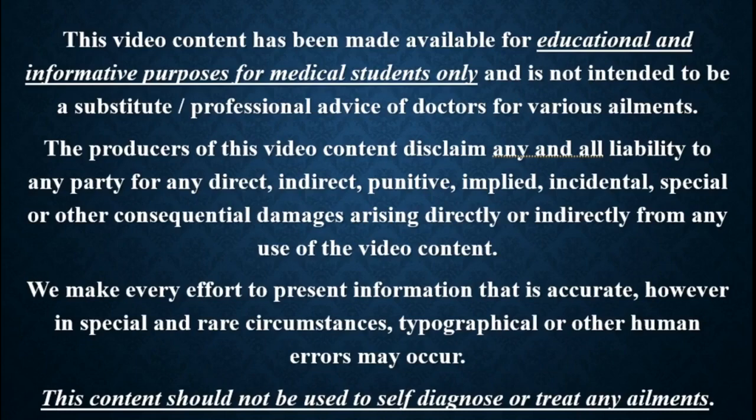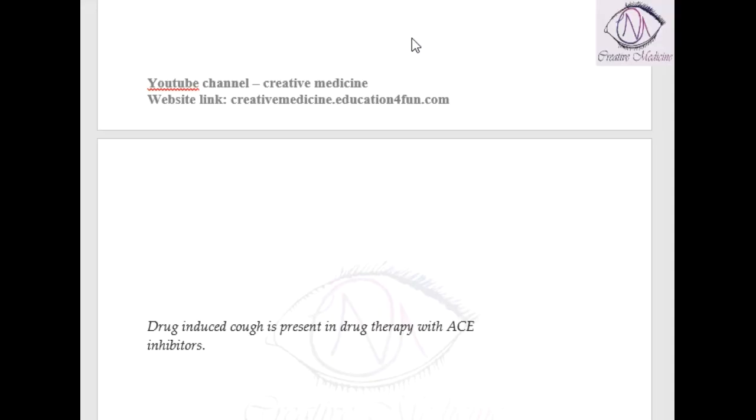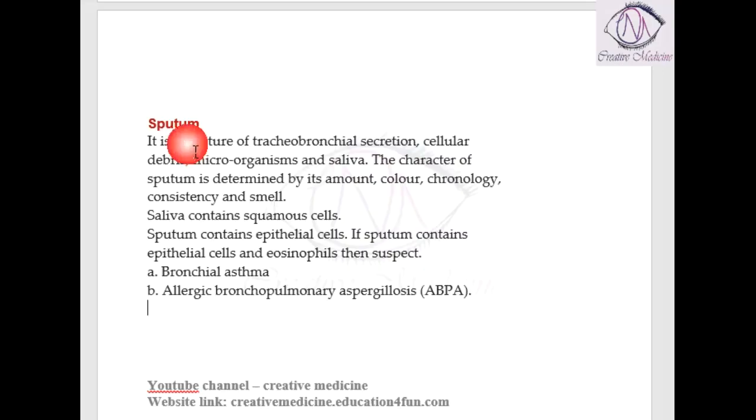In this lecture, we will learn about sputum. Sputum is actually the mixture of tracheobronchial secretions. All the tracheobronchial secretions together are expectorated out as sputum. So it contains tracheobronchial secretions. It also contains cellular debris. It also contains microorganisms and saliva.